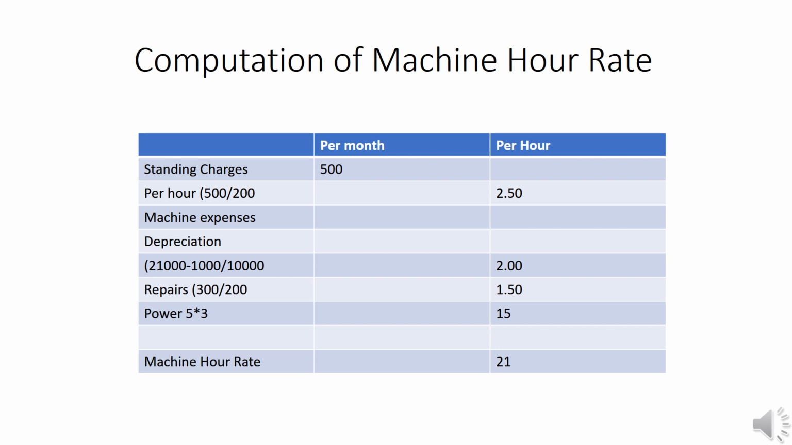And machine expenses include depreciation, repairs and power. Here depreciation can be computed: 21,000 is the asset value, and the scrap is deducted from that and divided by total life. So 21,000 minus 1,000 divided by 10,000 is equal to ₹2. And repairs and maintenance, 300 is the total amount. Here 200 working hours are there, that is why per hour 300 by 200 is 1.5. And power, 5 units per hour at 3 rupees per unit, that is 5 into 3, that is 15. Total machine hour rate is 2.5 plus 2 plus 1.5 plus 15, that is equal to 21.